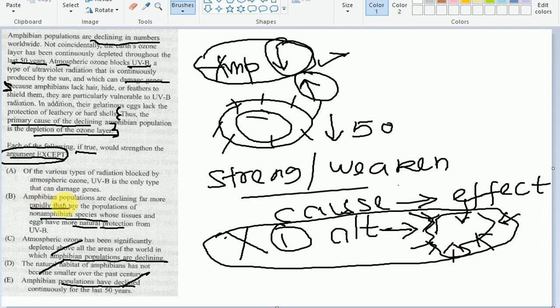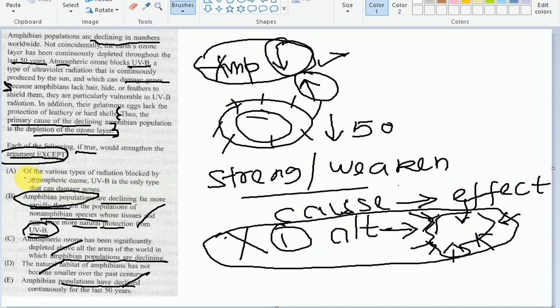The reason given in option B is that UVB is impacting the amphibian population, and UVB does so by penetrating through the ozone layer. So in a sense it is strengthening the argument: UVB is penetrating, which implies that the ozone has been depleting. Only then can the UVB penetrate and affect the amphibian population, right? So option B is also not correct.